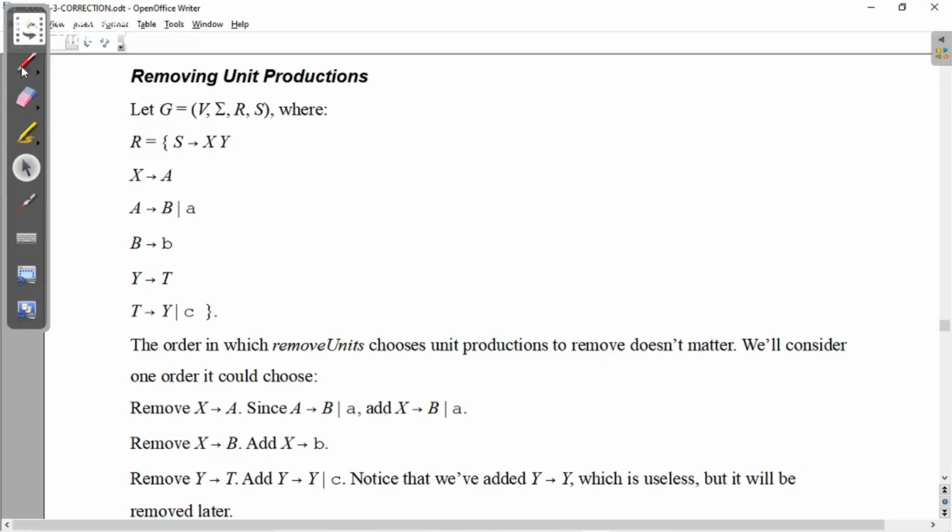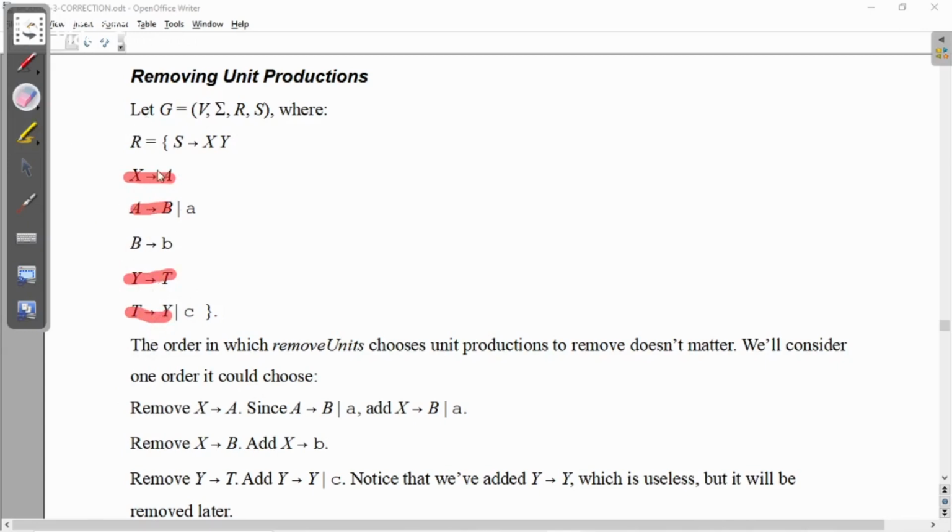So X gives A is a rule where a non-terminal gives a non-terminal. Then we have A gives B, non-terminal gives non-terminal. Then one more here, Y gives T, and T gives Y. So these are the unit productions I have to remove from the grammar. Let us see how to remove these.